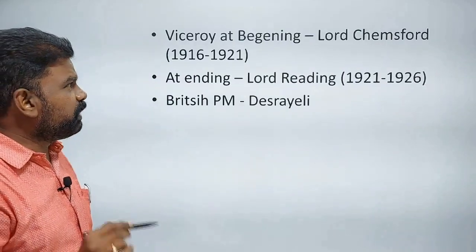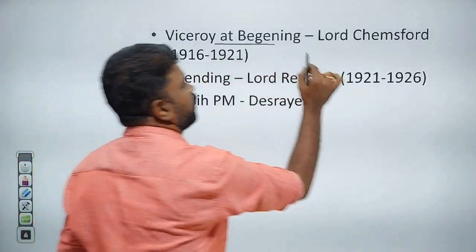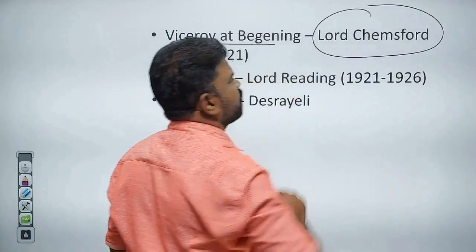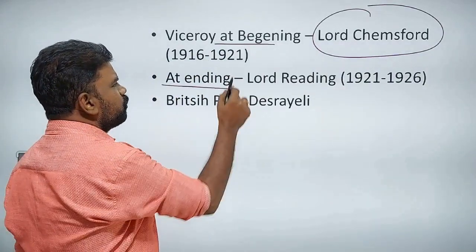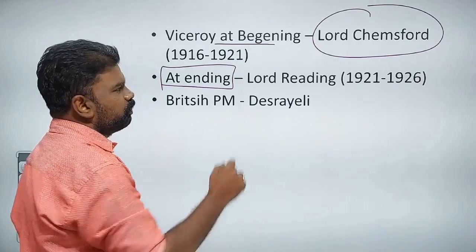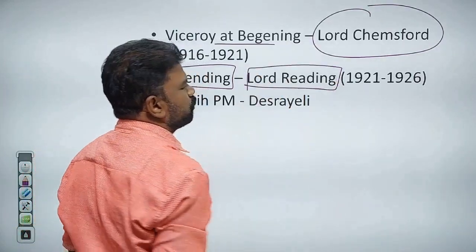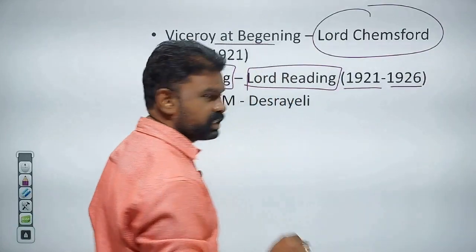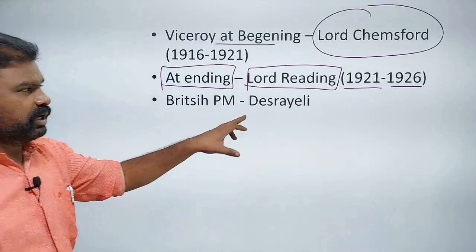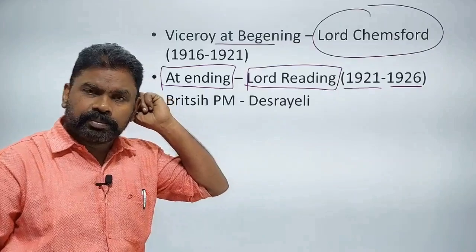During the beginning of the non-cooperation movement, Lord Chelmsford was the Viceroy of India, and at the end of the movement, Lord Reading was Viceroy of India. He continued from 1921 to 1926. By this time, Disraeli was Prime Minister.